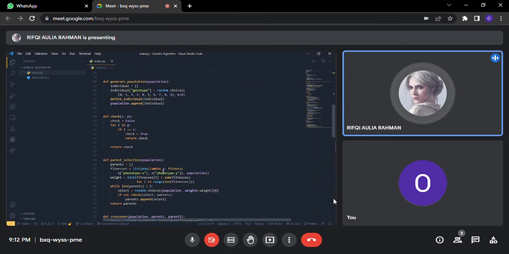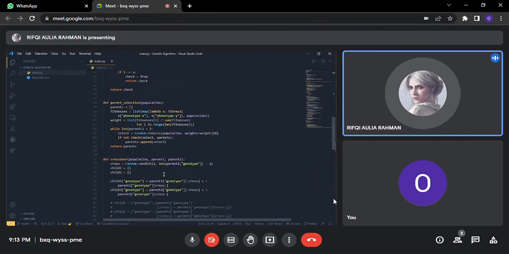The second one, we are going to declare the weight list, which we are going to use for the chance of roulette wheel selection. And then after that, we are going to select two of the parents from the population list, and after that, we are going to return the parents list.